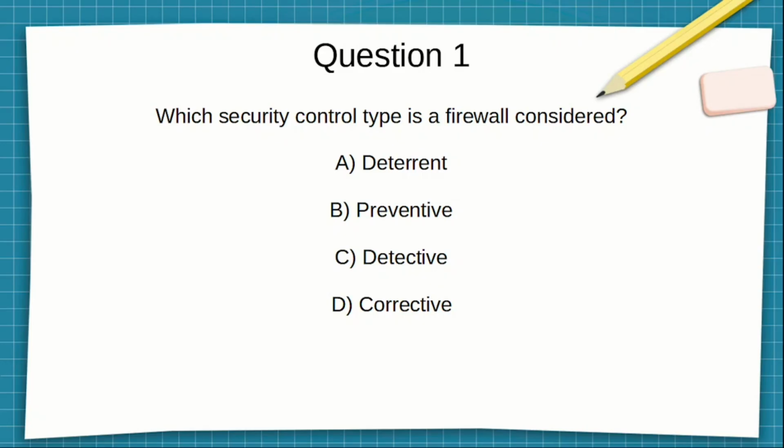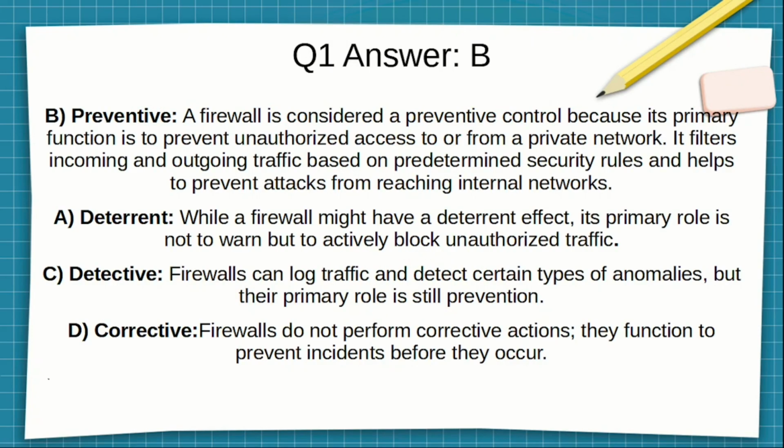Question 1. Which security control type is a firewall considered? A. Deterrent, B. Preventative, C. Detective, or D. Corrective? Pause the video now and make your selection. All right, let's see what was the answer. For question 1, the answer is B, preventative.